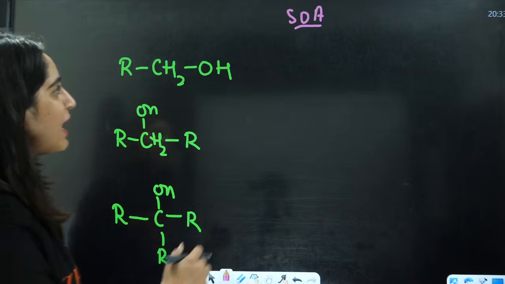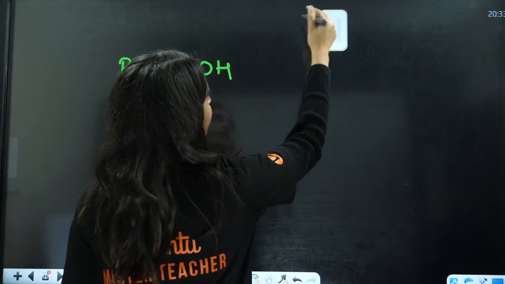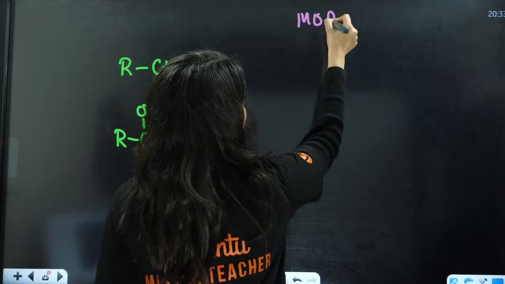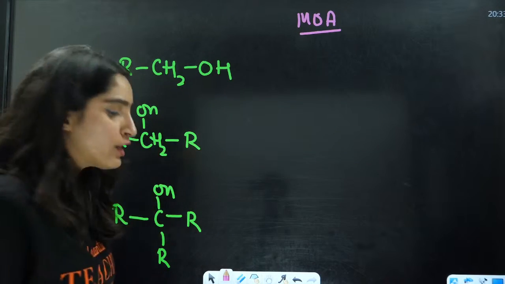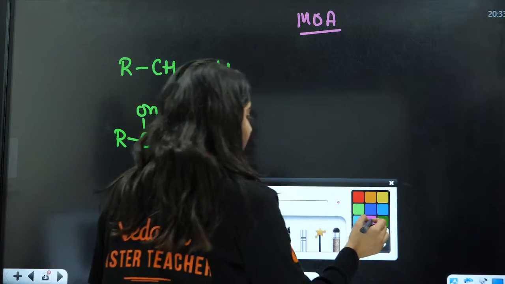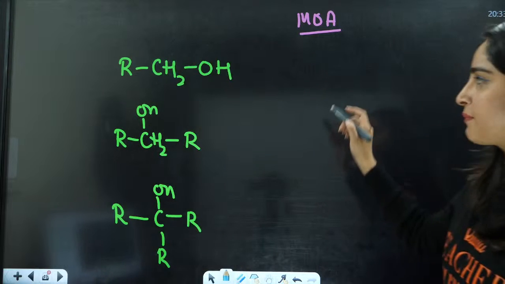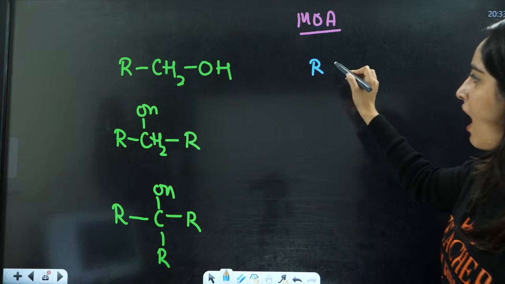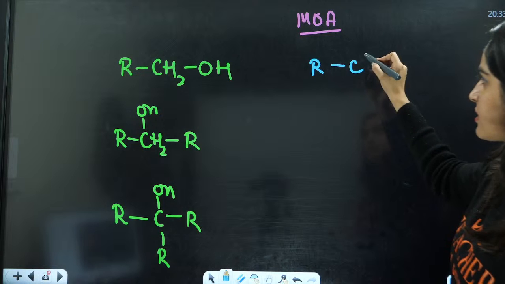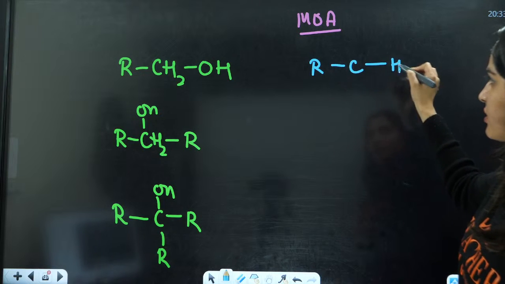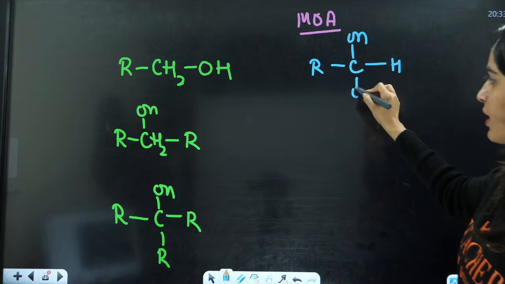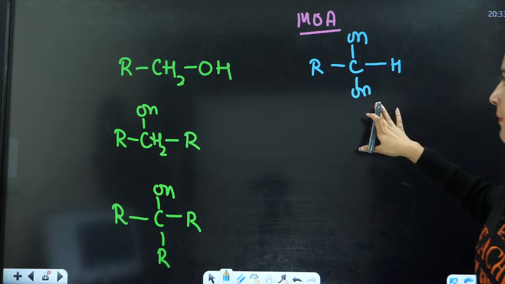Now, if you have mild oxidizing agents, a simple reaction is going to take place in this case. You have R, this is C, this is H, this is OH, and this is OH. So what is going to happen here?